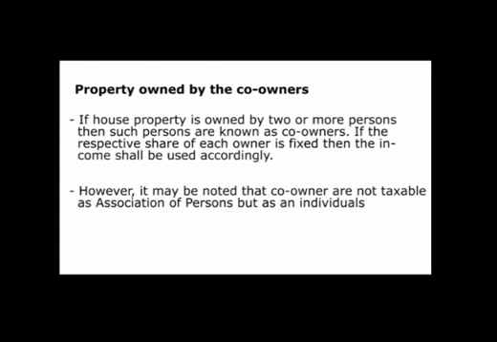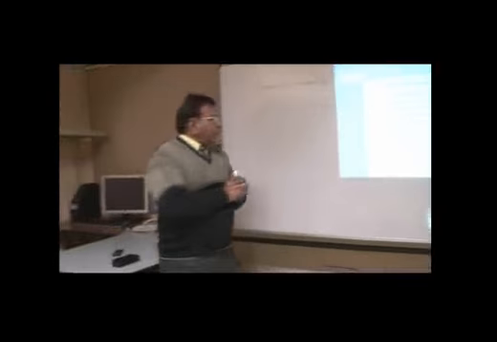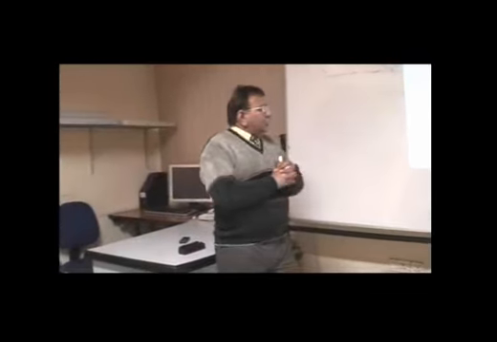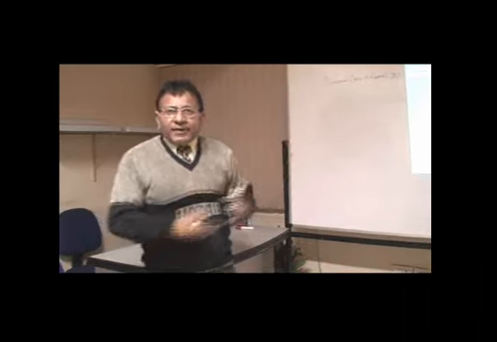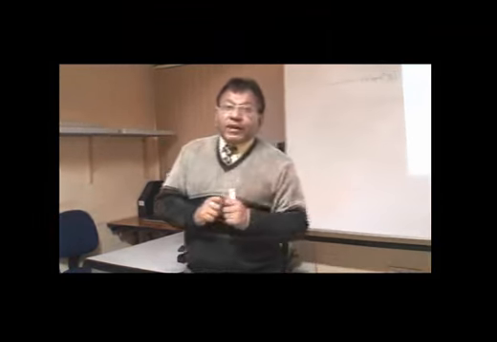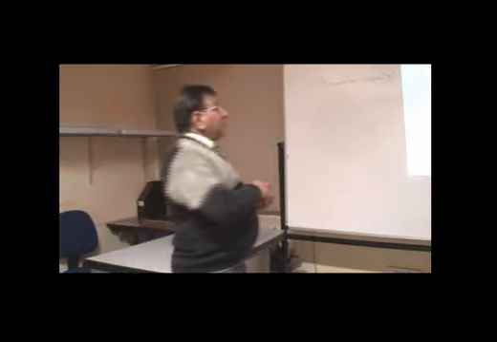Not exception. One thing which is to note is that co-owners are not taxable as an association of persons. It means they will be taxed separately. They will not be taxed as one entity, as an association of persons. So this is a very, very important point in respect of taxing the co-owners under this head, income from house property. Then the last point is the principle of mutuality and section 22.